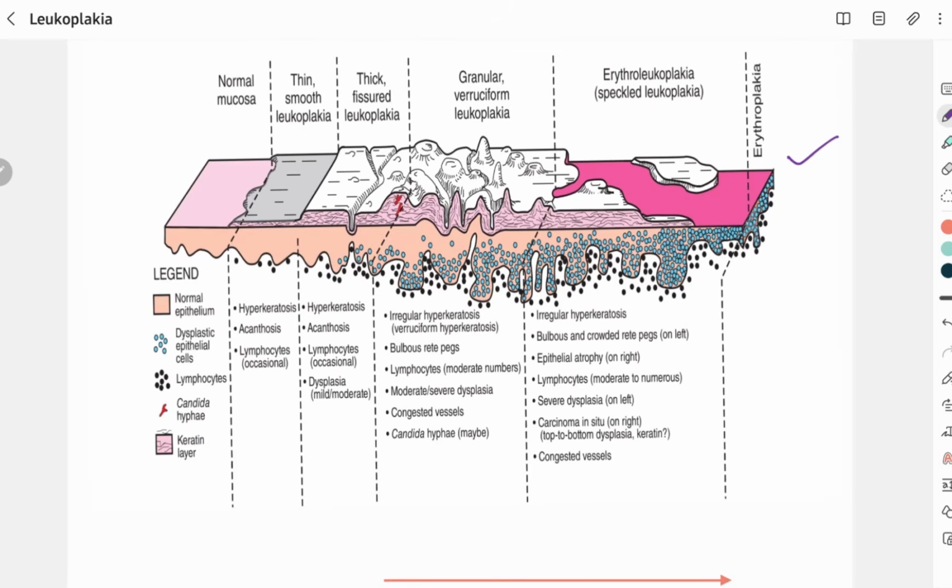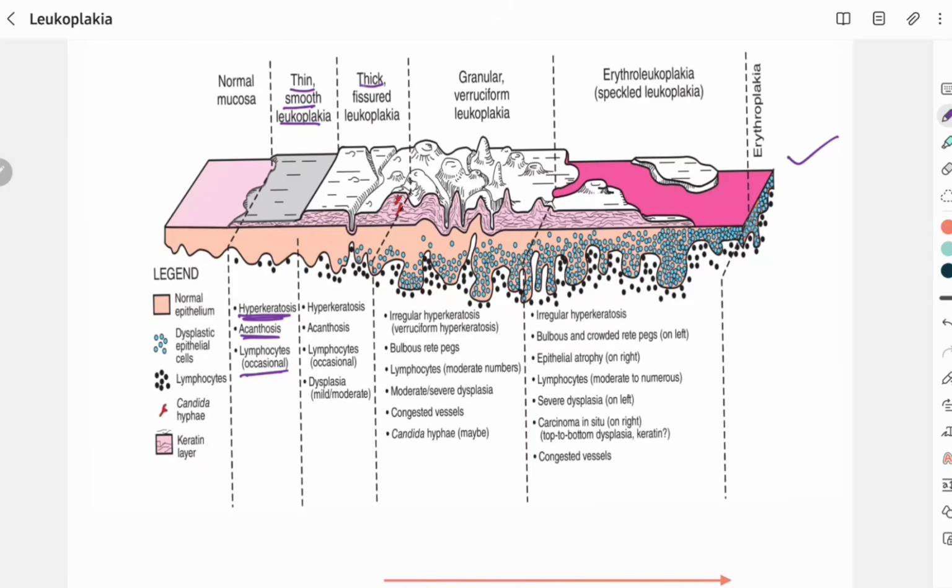So I have included a picture here that shows the transformation from normal mucosa to malignancy. Here we could see the thin smooth leukoplakia. In histopathology, we could see the hyperkeratosis, that is increase in the thickness of the keratin layer, and then increase in the thickness of the spinous layer, which is known as acanthosis, and because of the inflammatory component, occasional lymphocytes are seen. So this is the homogeneous type of leukoplakia presentation in histopathology.